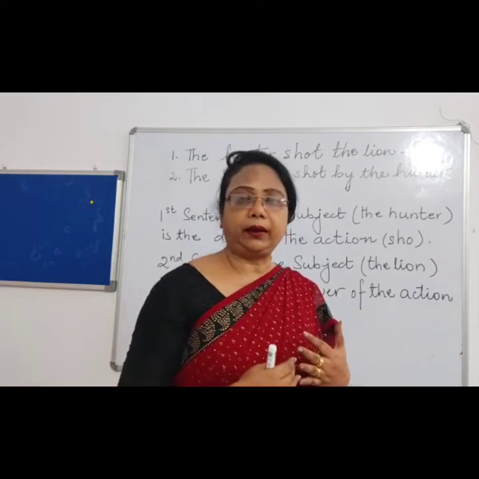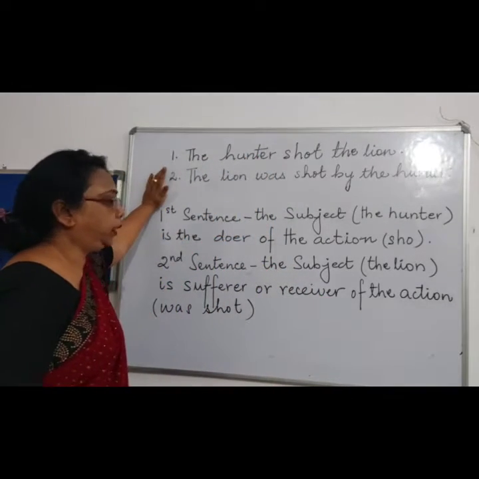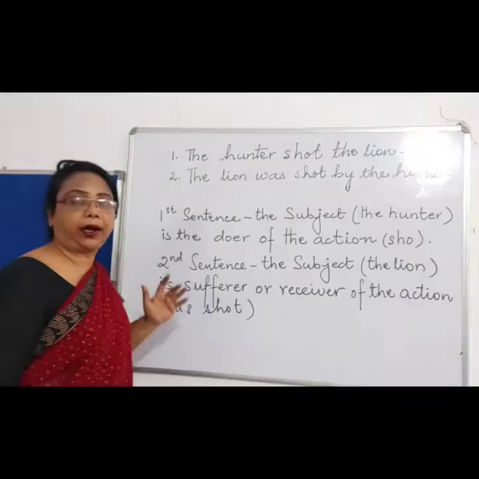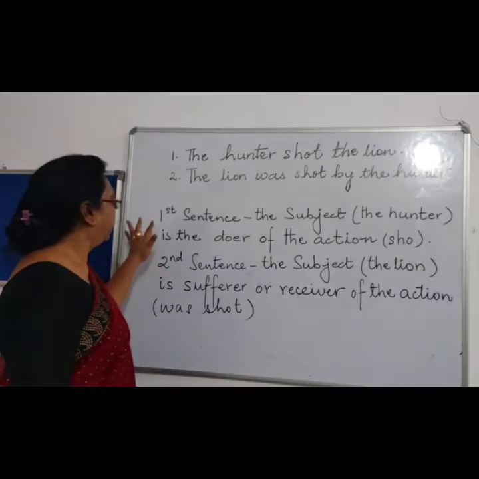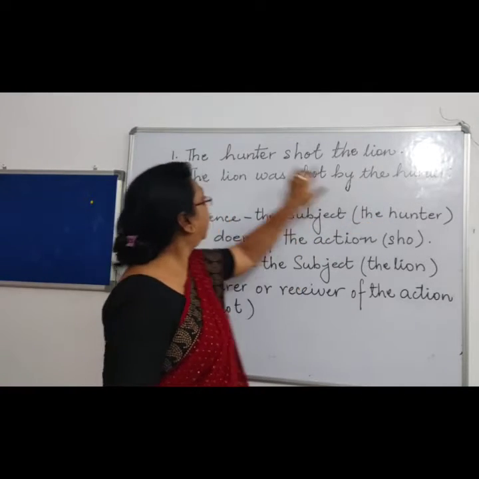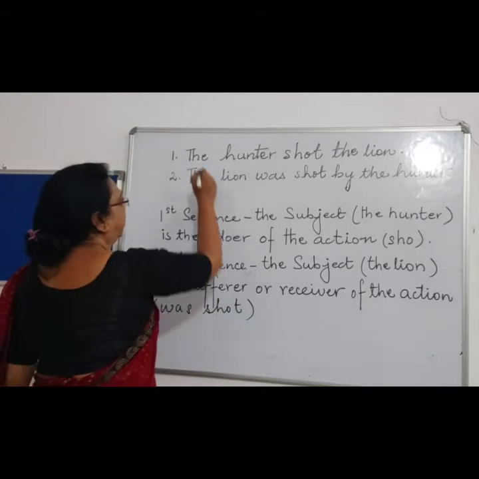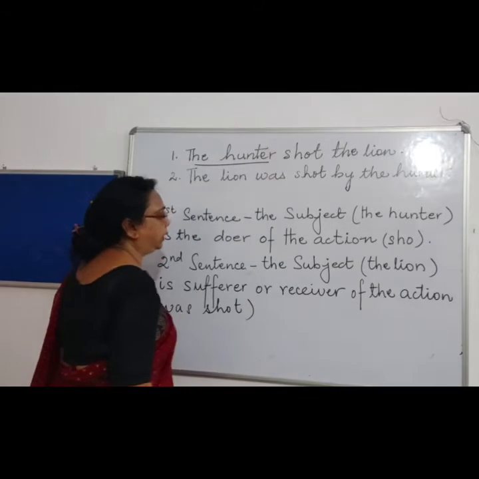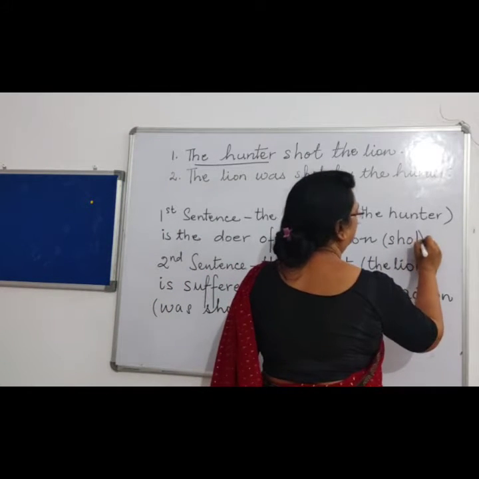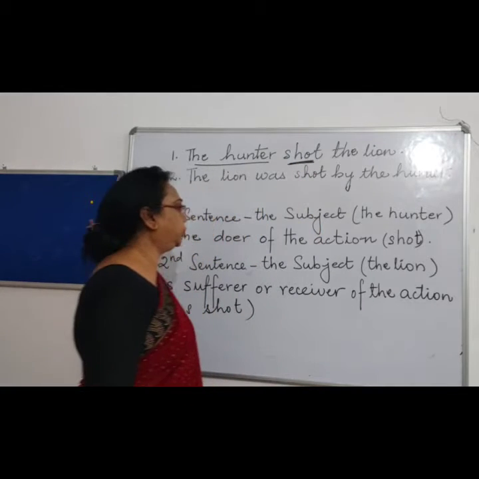Now as I said, these two sentences have the same meaning, but they are written in a different form. So let's compare the difference. In the first sentence, the subject, the hunter, is the donor of the action, that is shot.